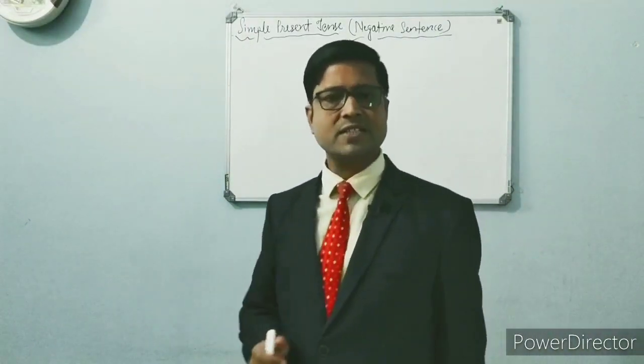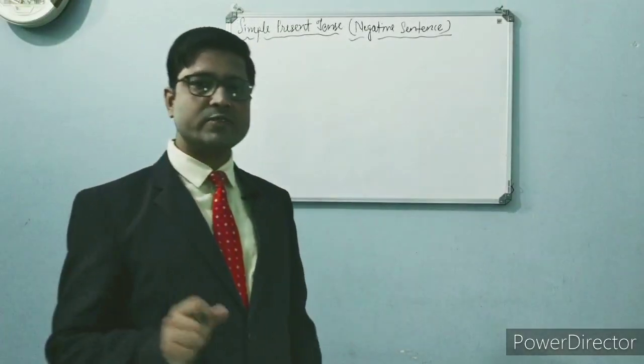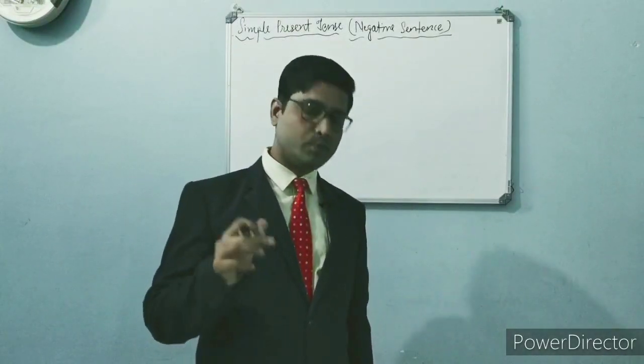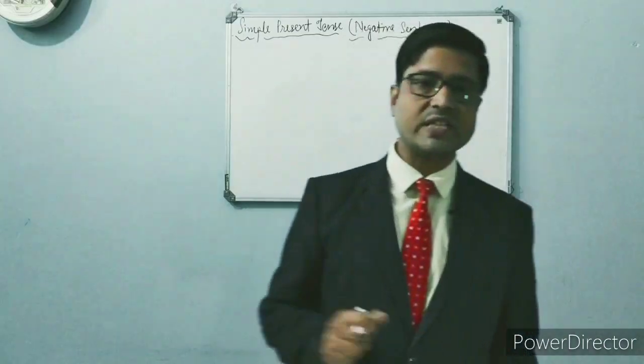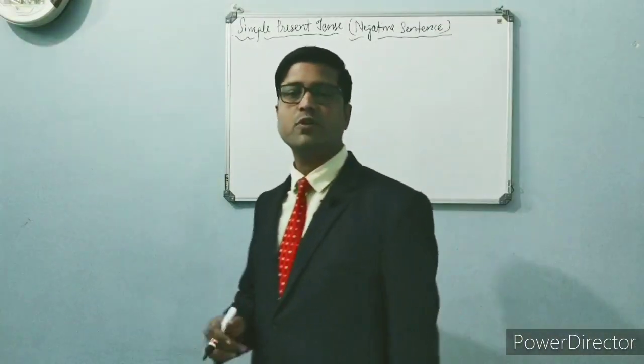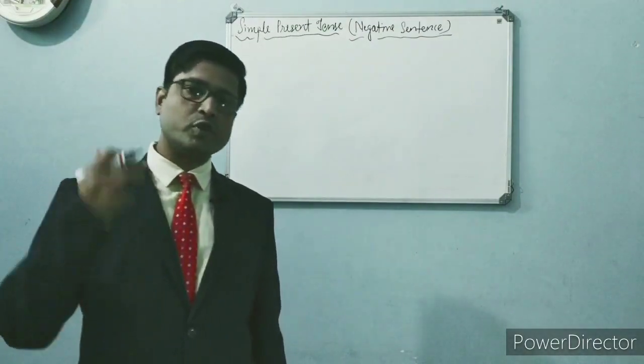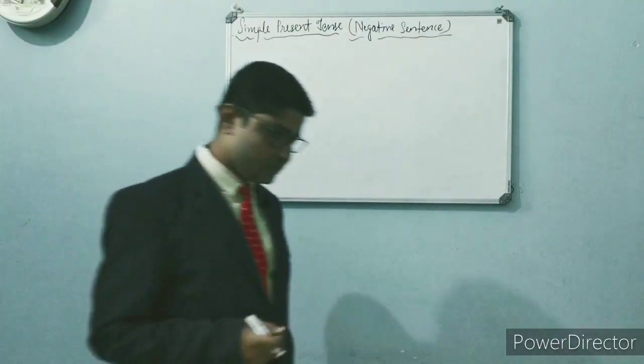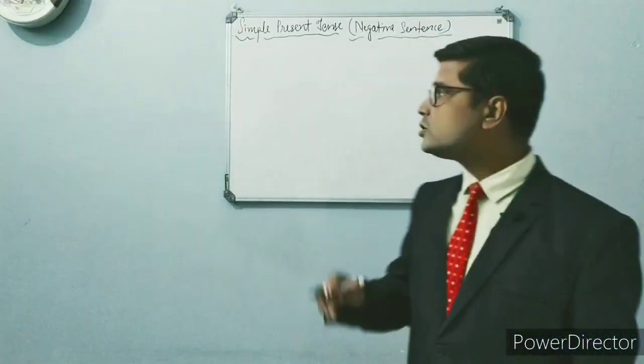Past tense: simple past tense or past indefinite tense, past continuous tense or past progressive tense or past imperfect tense, past perfect tense and past perfect continuous tense. Future tense: simple future tense or future indefinite tense, future continuous tense or future imperfect tense or future progressive tense, future perfect tense and future perfect continuous tense. So in this way, 12 tenses are there.